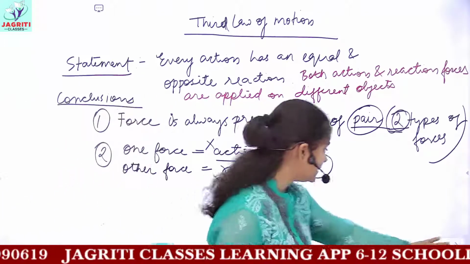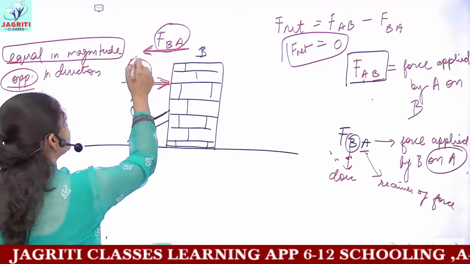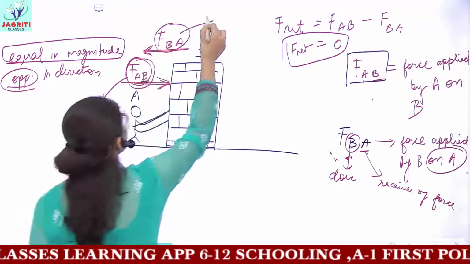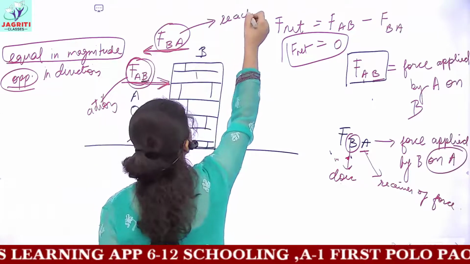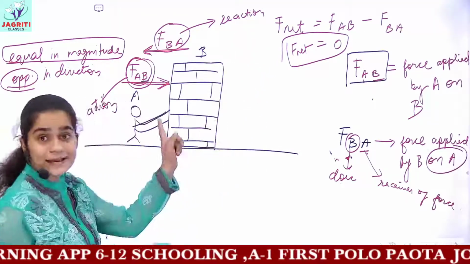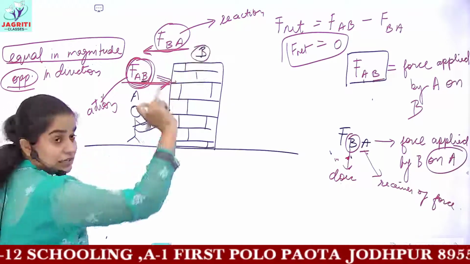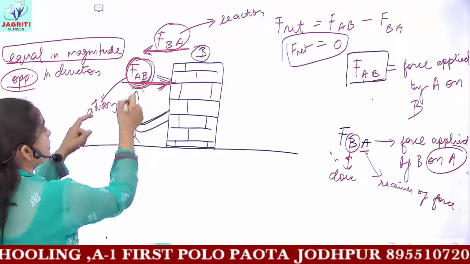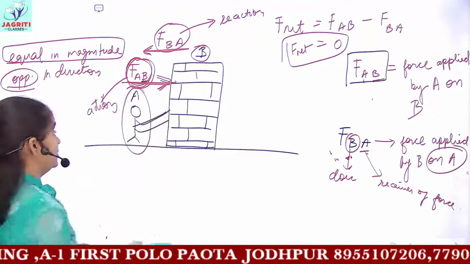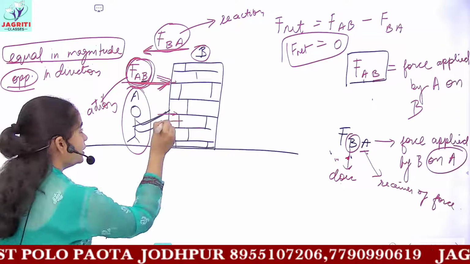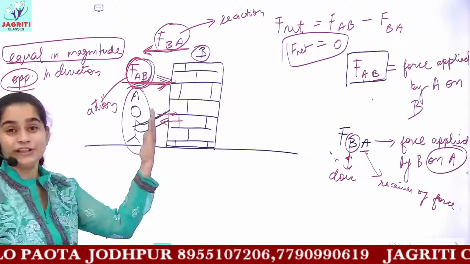You can see in the example which we discussed, the first force, which is this one, would be the action force, and the next, this one, is your reaction force. This action force is applied on the object B, while the reaction force is applied on the person A. So when the person is applying a force in this direction, the wall is again applying a force on the person.